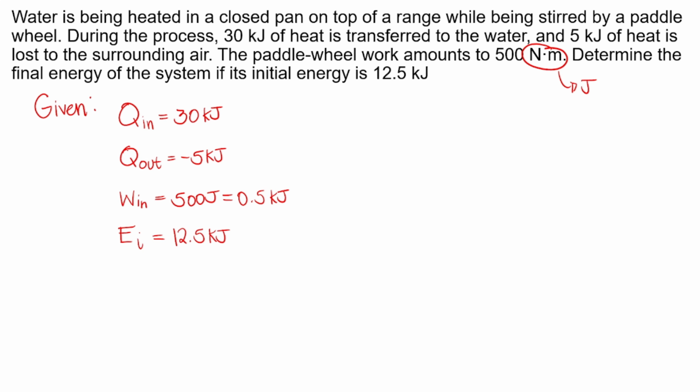So, meron tayong Q na pumasok, Q na lumabas, work na pumasok, and initial energy. So, for this problem, anong gagamitin nating formula? We will use the formula for the energy balance equation. But before that, para mas madali nating makita, again, our required na pinapahanap sa atin is yung final energy or E sub F.